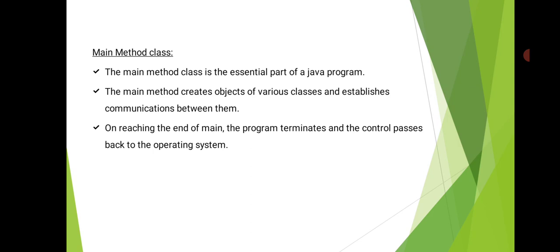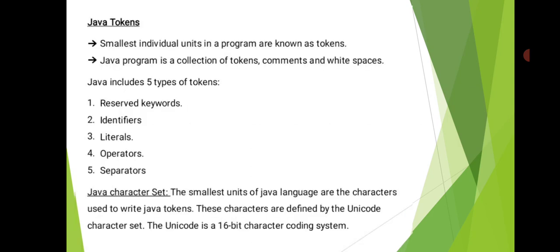On reaching the end of main, the program terminates and control passes back to the operating system. After the completion of the main method, the program will be terminated, and control passes to the operating system. So the main method is an essential part of our Java program. Without main, the program will not be executed or interpreted. This is about the structure of a Java program.